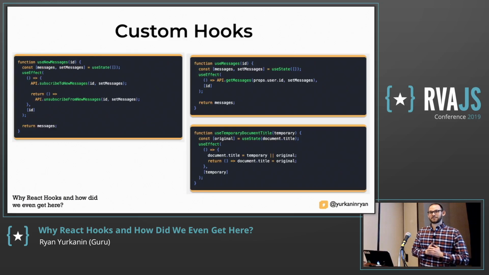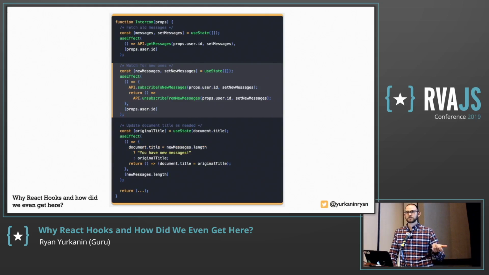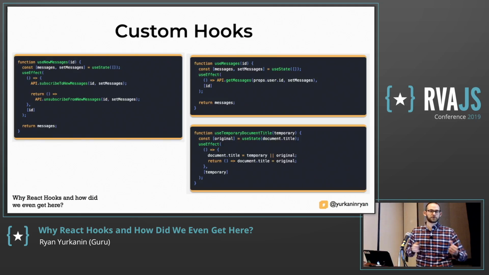The craziest thing, though, is that you can just throw these hooks in a function and call them use something. So now we have useNewMessages. Those three code blocks from before, just slap them in their own functions if you want to. You could put them in the same file. useNewMessages takes an ID, subscribes, and then gives you new messages. useMessages, give it an ID, it fetches the messages and gives you those messages.